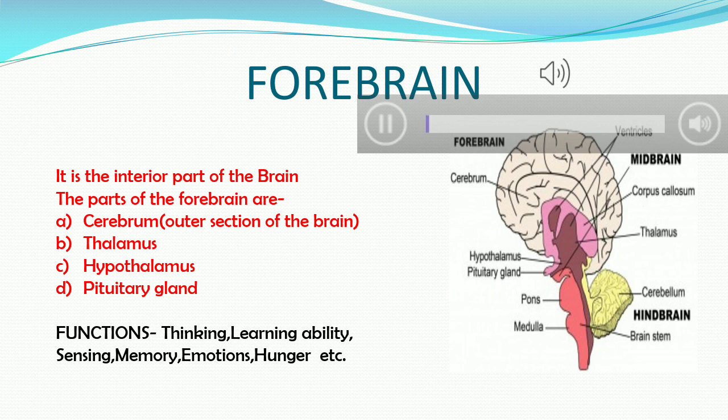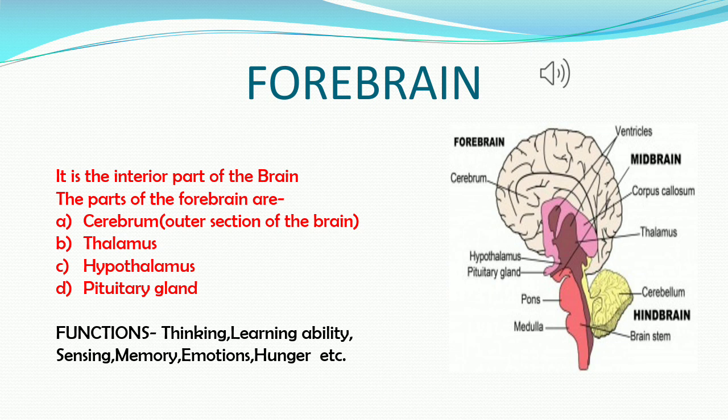Now we are going to discuss the details of the forebrain. It is the interior part of the brain, meaning the inside part. It consists of different parts, as you can see here in the diagram. The first part is the cerebrum, the outer section of the brain. Then the thalamus, then the hypothalamus, and then the pituitary gland.